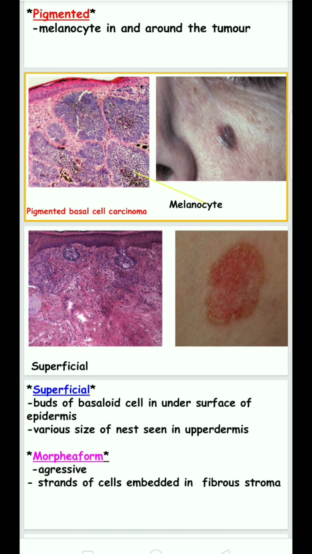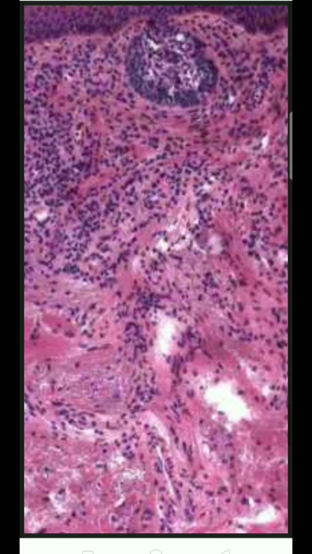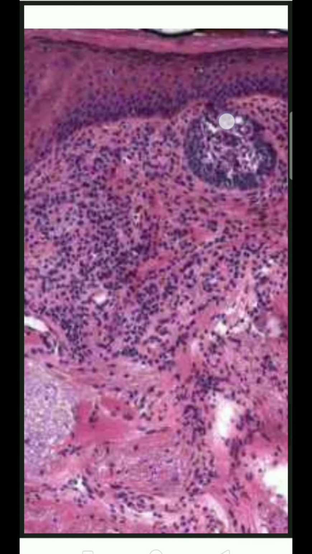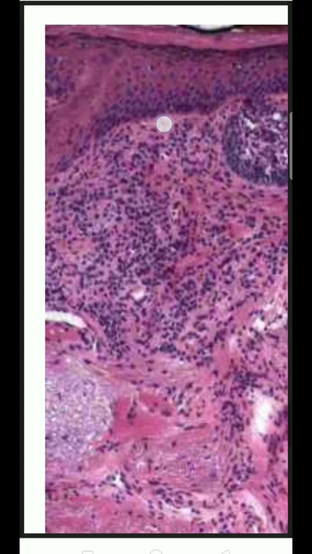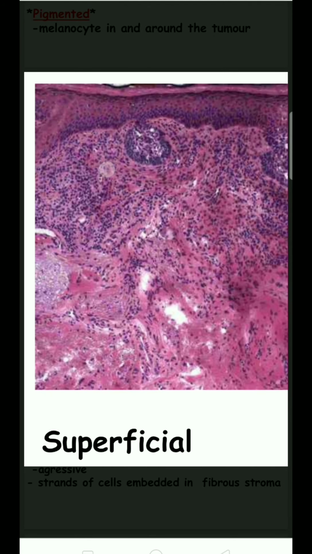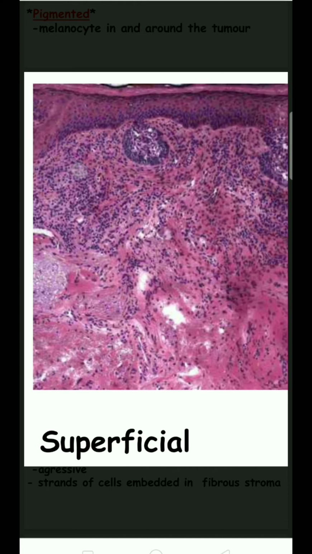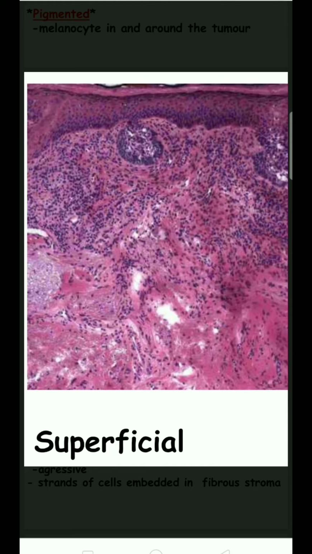In the superficial type, there will be buds of basal cell nests in the under surface of the epidermis, and various sizes of nests are seen in the upper dermis. Nests of basaloid cells in the upper dermis are also seen.